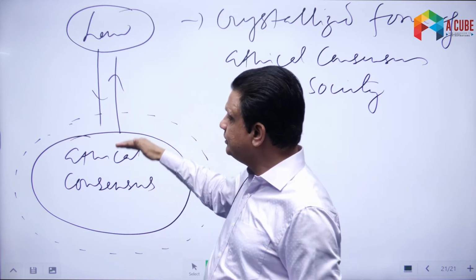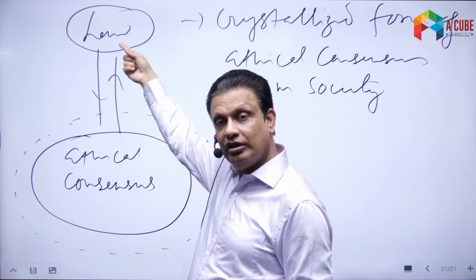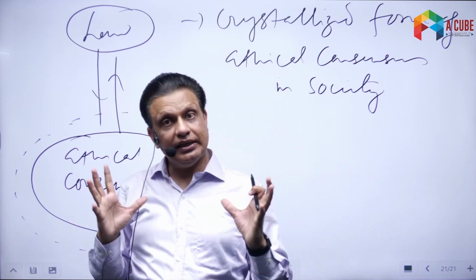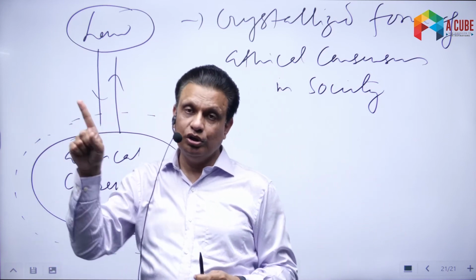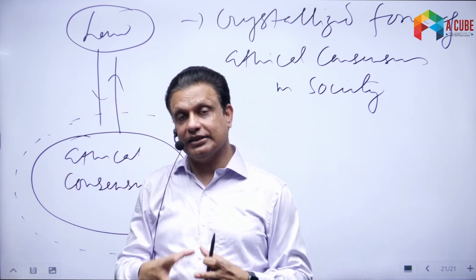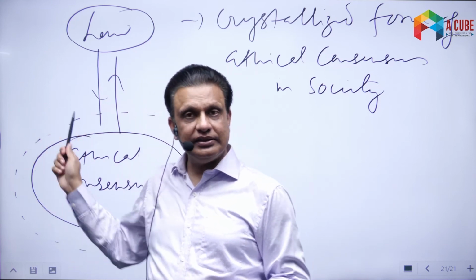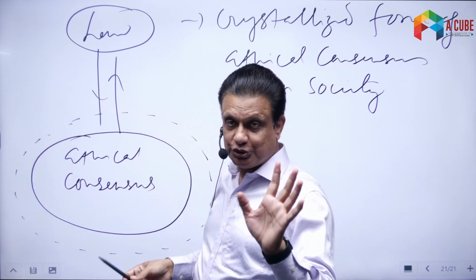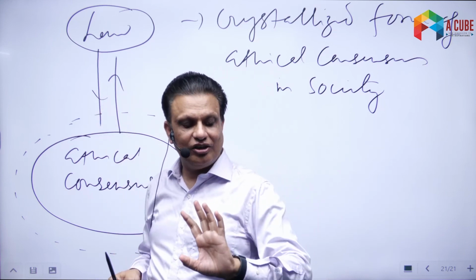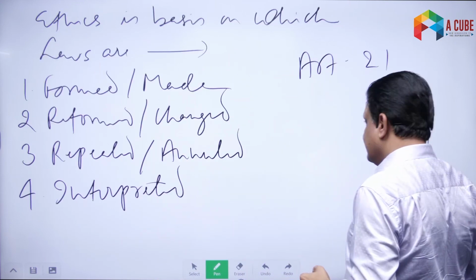So, we believe that between ethics and law, there is a reciprocal relationship. Ethics influences the law, and law also influences the ethical system that exists in society. Ethical consensus makes a good law, and a good law widens that ethical consensus. It makes more and more people become part of that consensus. That is how the two are related to each other, and this is how we can understand that.